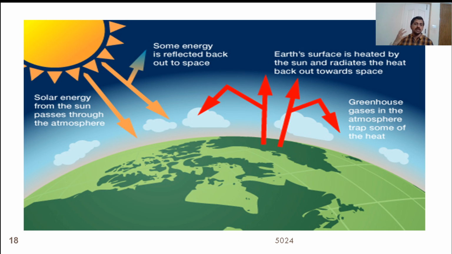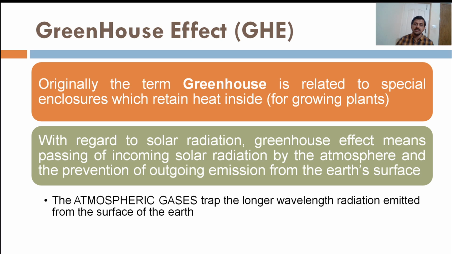Solar energy will be coming from the sun towards the earth in the form of short wave radiation. Once it reaches the surface, it will become long wave radiation. It will be reflected back, but the greenhouse gases in the atmosphere will trap that long wave radiation. It will allow only the short wave radiation to pass through it. The long wave radiation will get trapped in the atmosphere, thereby maintaining an appropriate temperature on the surface of the earth so that we can live. Otherwise, earth will freeze. That's all.